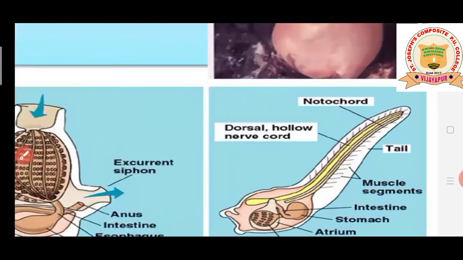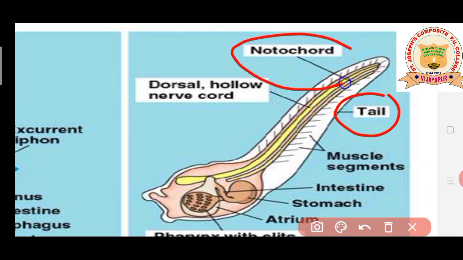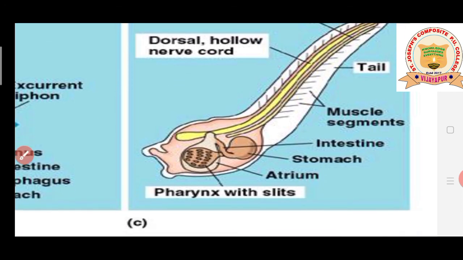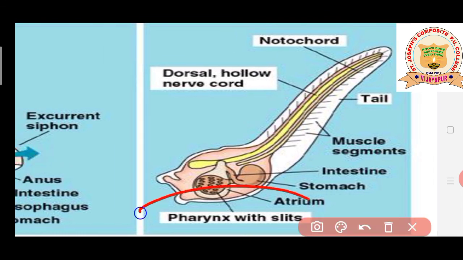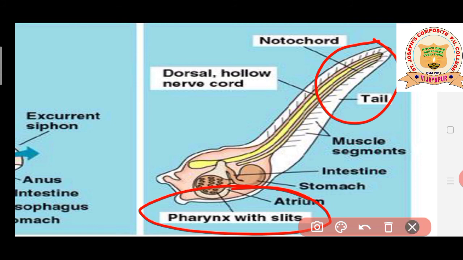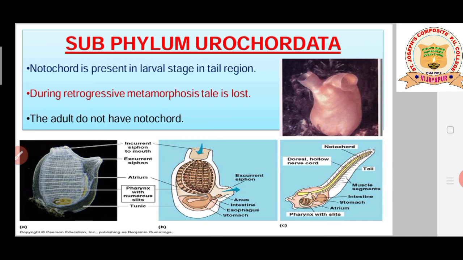Next, you can observe in the diagram, students, this is the larva stage of urochordata. Here you can observe in the tail region, the notochord is present. The dorsal tubular nerve cord is there, as well as the pharyngeal gill slits. Pharyngeal gill slits mainly help in the respiration process. So notochord is present only in the tail region, not in any other part of the urochordata. That's the reason when they lose their tail, they also lose the notochord.